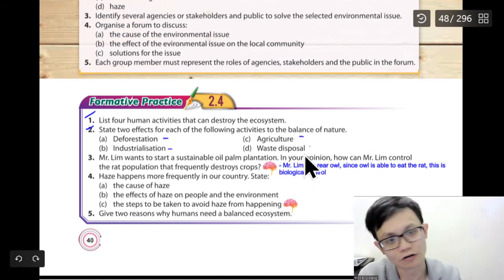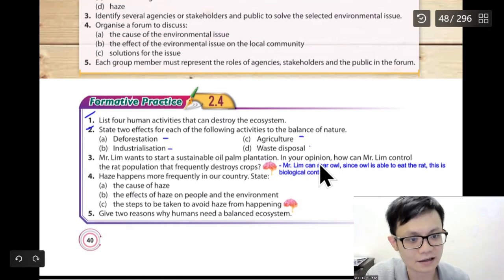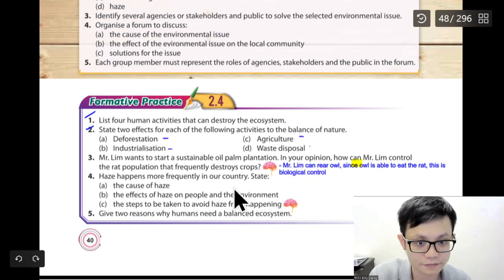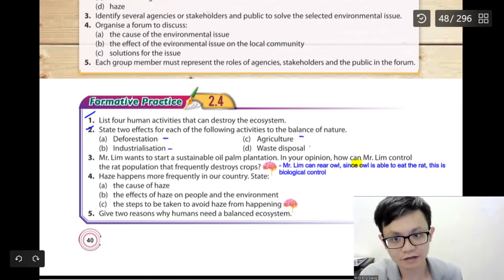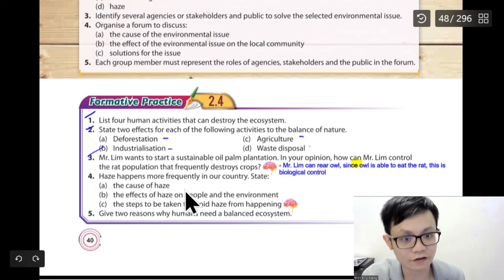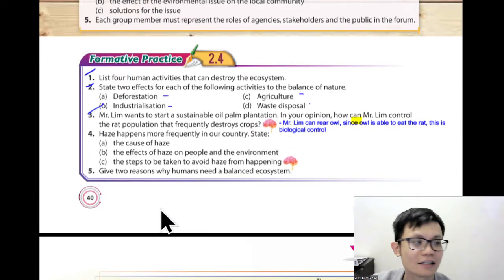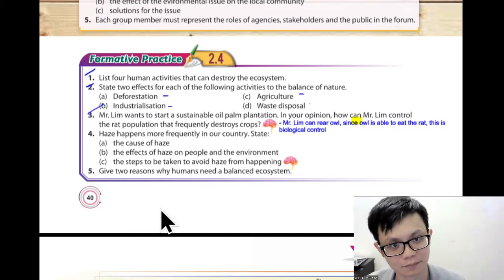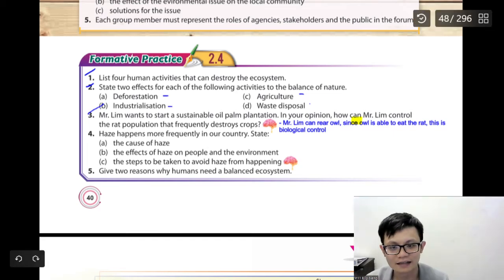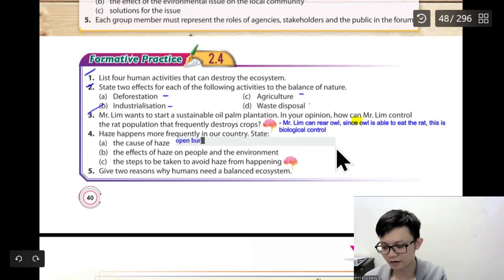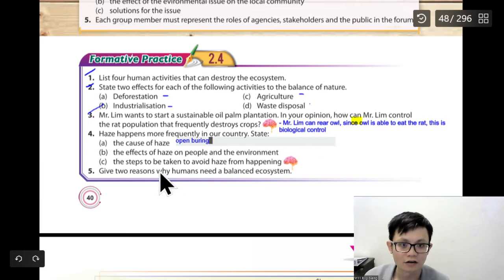Use any words, use your own words. Don't use my words. But the keyword is owl. That's the keyword. Next, haze happens more frequently in our country. State the cause of haze. Haze means the air is very dirty, polluted. So maybe we can say open burning. Correct or not? You burn rubbish, and then it will cause a lot of haze.